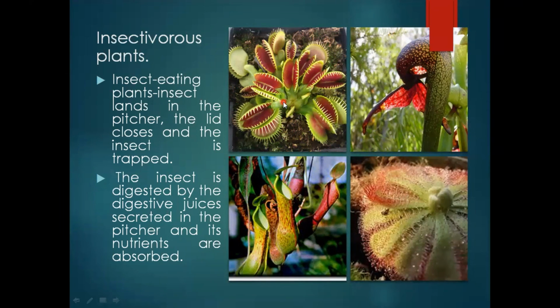So this is how insect eating plants like the pitcher plant and the Venus flytrap work. This is the pitcher plant, this is called the cobra fly eater, and this is the Venus flytrap.